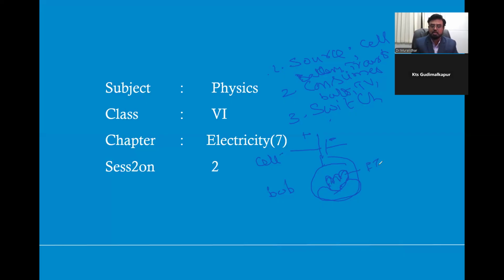This is called the filament. So we discussed two main things: one is the cell, the other is the bulb. One is the source and the other is the consumer of electricity.